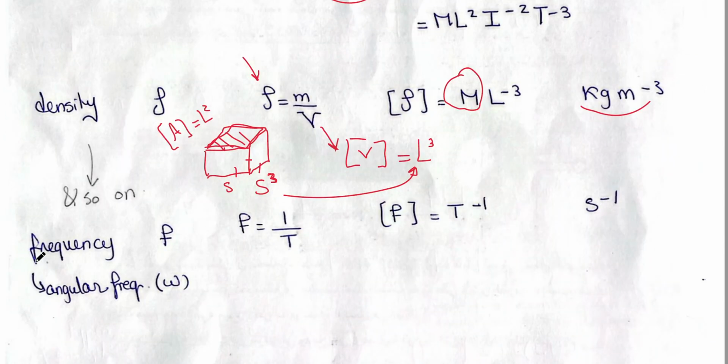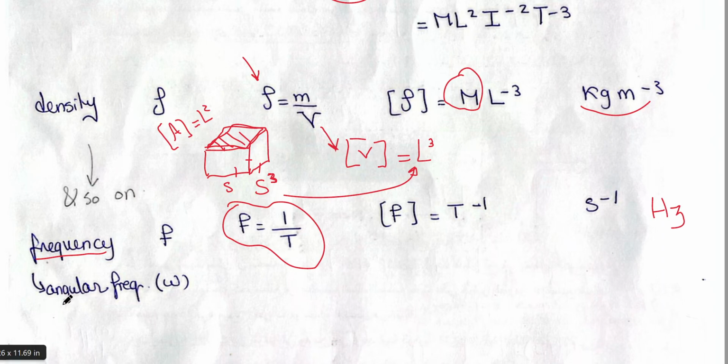The last example is the frequency. Frequency is the reciprocal of the periodic time. So the dimensions of F is T minus 1 and its SI unit is second minus 1, which is the hertz that we are using to express the frequency.